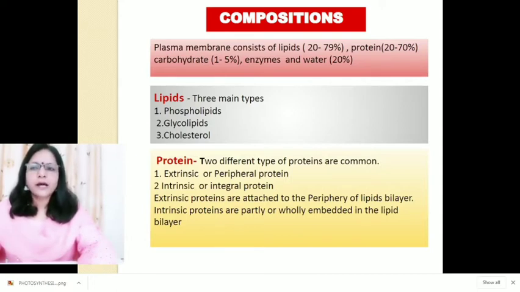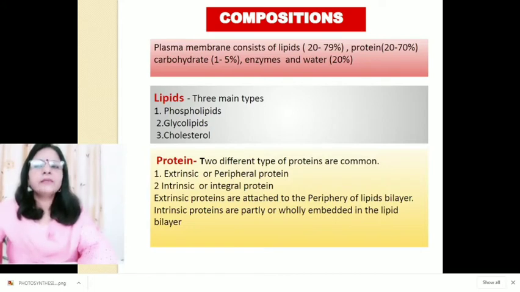Phospholipids, which are built up of glycerol, are called phosphoglycerides. Second, glycolipids. Glycolipids are actually sugar-containing lipids. Third, cholesterol. Cholesterol is found mostly in animal cells, in the animal cell membrane actually. It is absent in higher plant membranes and in bacteria.